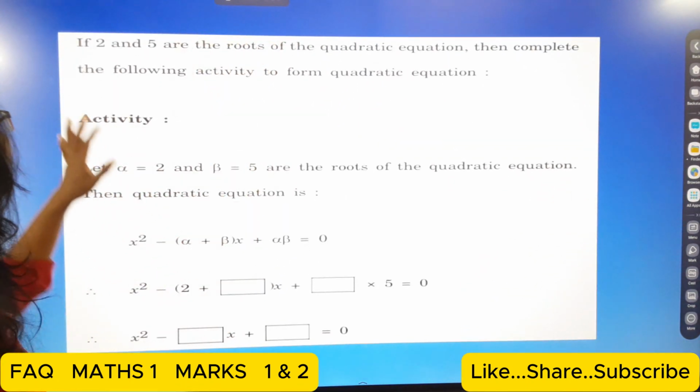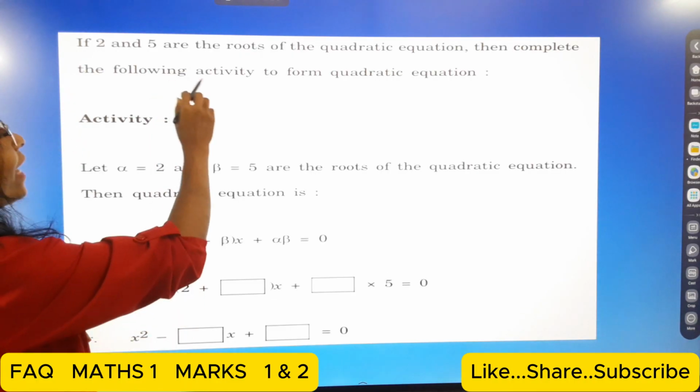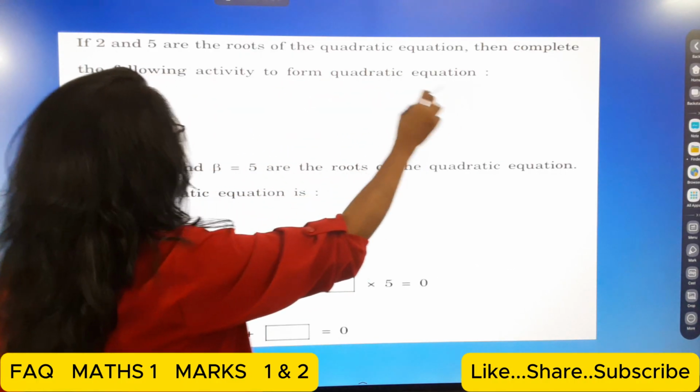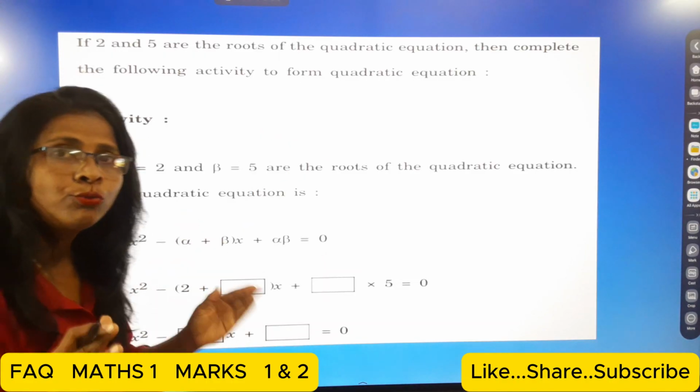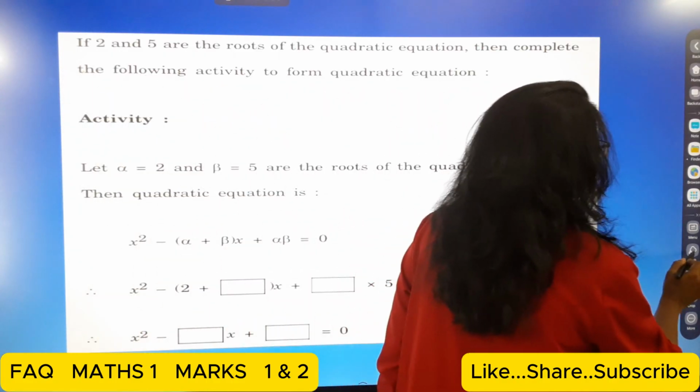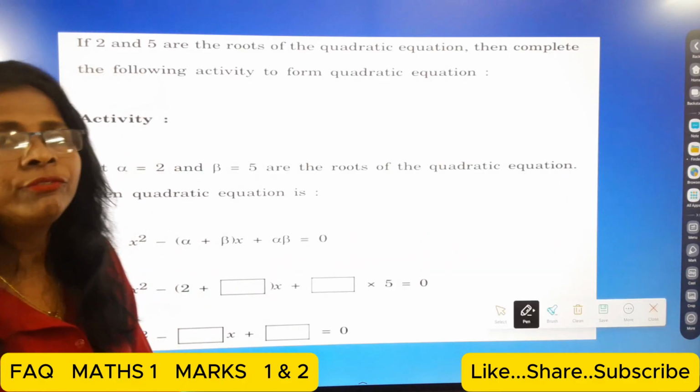The next one is: if 2 and 5 are the roots of a quadratic equation, then complete the following activity to form the quadratic equation. To form the quadratic equation, students, this question is different.